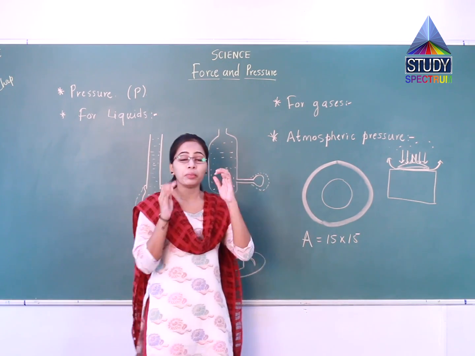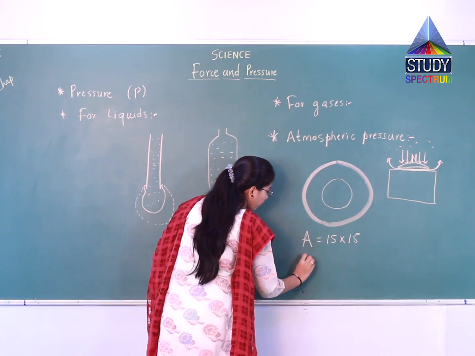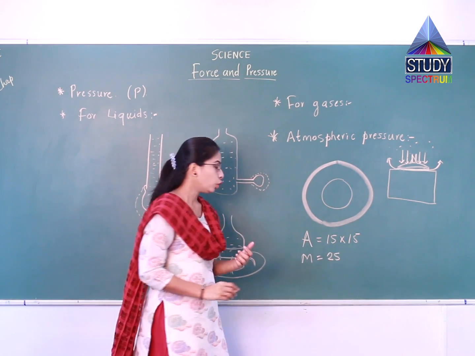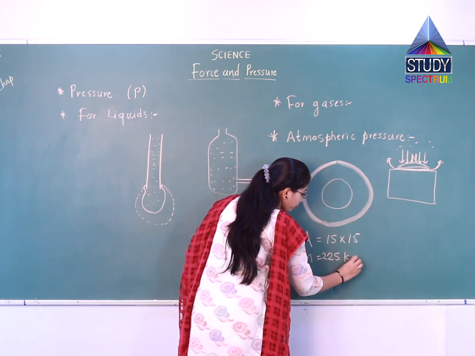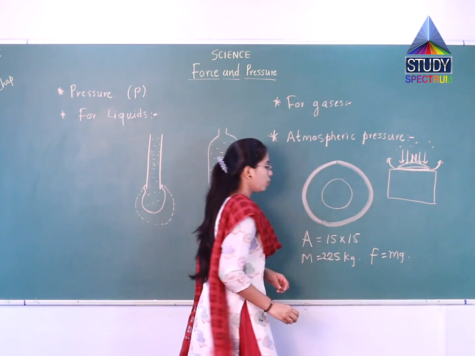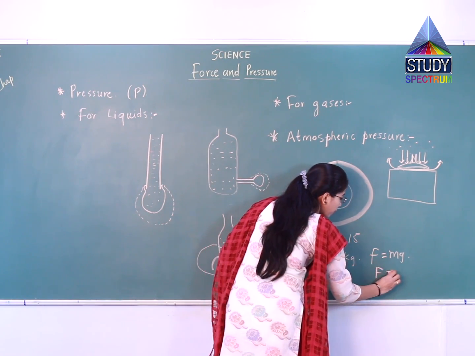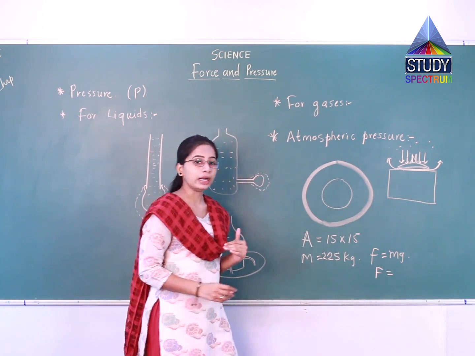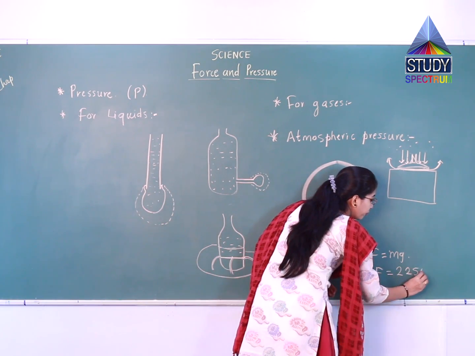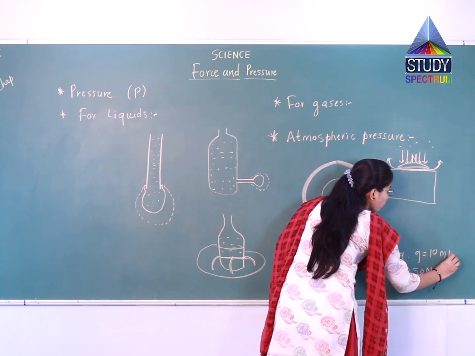The mass acting on our head will be 225 kg. As you know, force is mass into acceleration due to gravity. So the force acting on our head will be 2250 Newton, if we take g equal to 10 meter per second square.